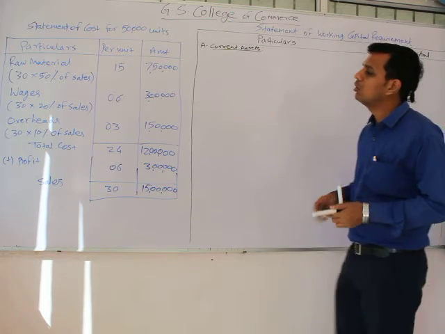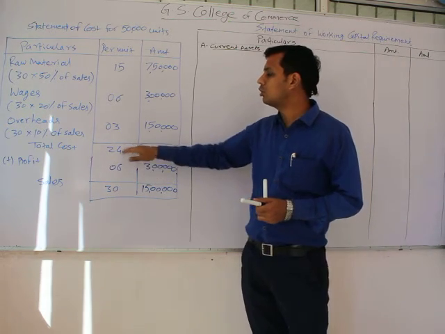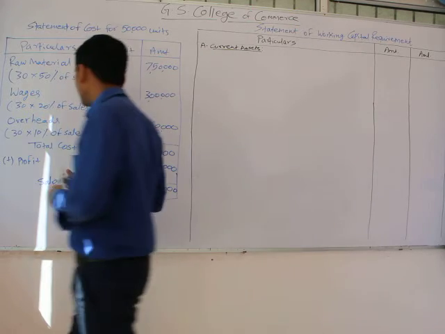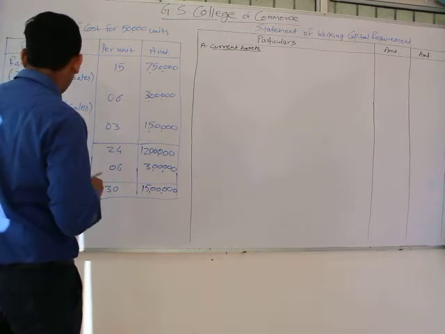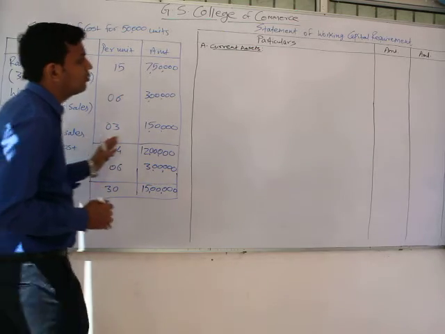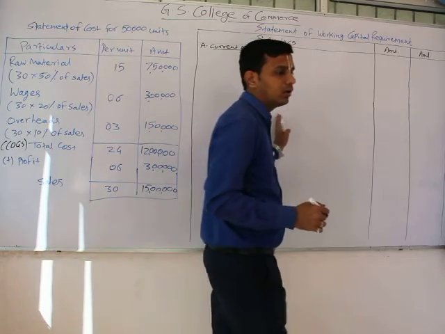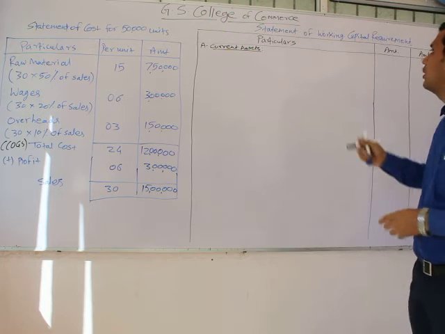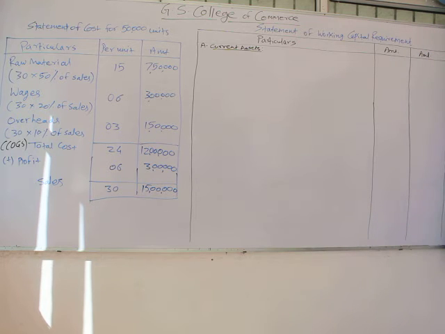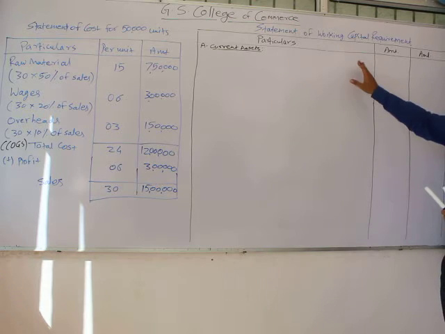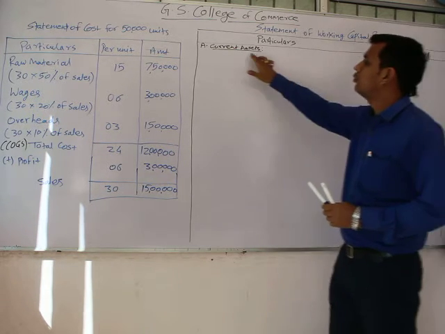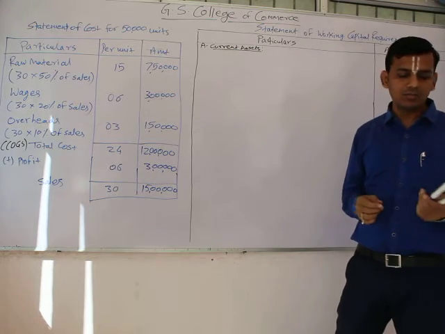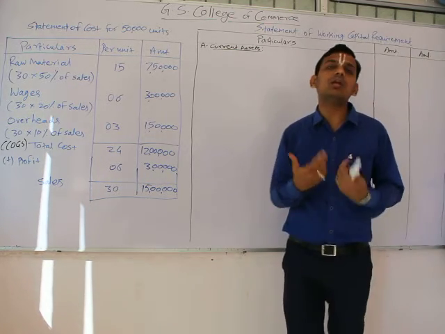Now, as we have all the information and have obtained our total cost, which can also be termed as cost of goods sold, we can use the same information for the calculation of working capital requirement. So we can prepare the format for the statement of working capital requirement, and now we can start working on the formula, that is current assets minus current liabilities. Our first portion would discuss the current assets.